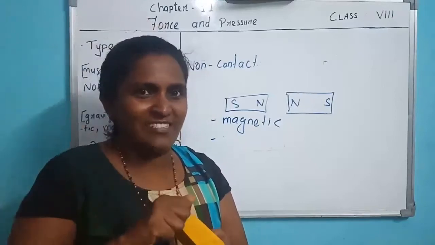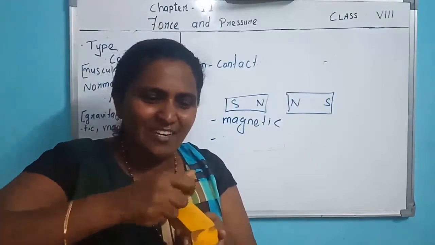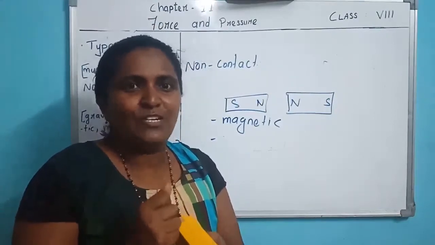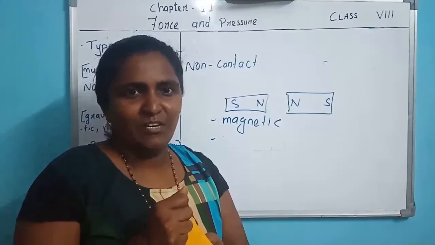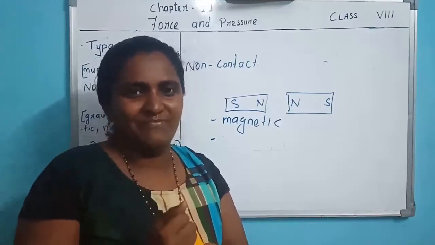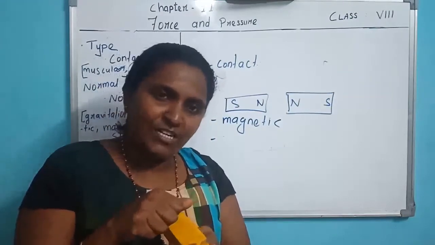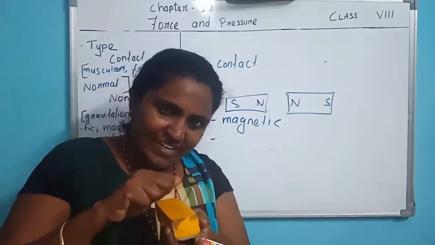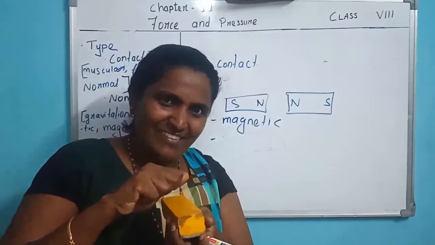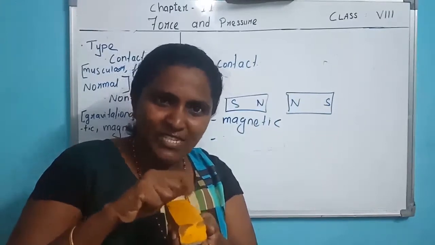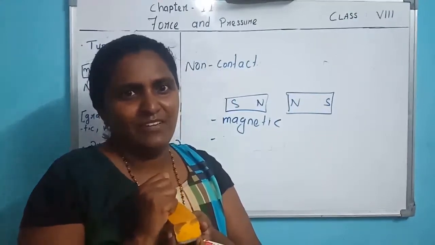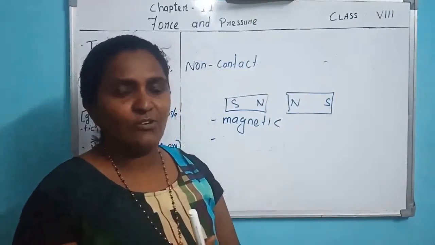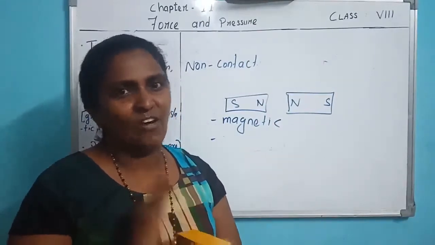The scale becomes charged, so it wants to discharge by taking the paper. Understood? They want to be neutral, by absorbing the paper. But here, what is there? The two objects are not in contact. They are kept some distance apart. So electrostatic force is an example of non-contact force because they are not in contact.